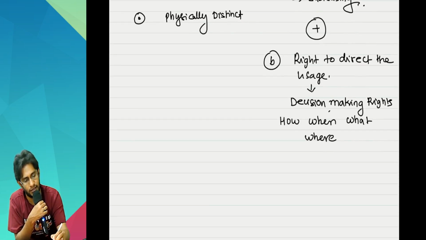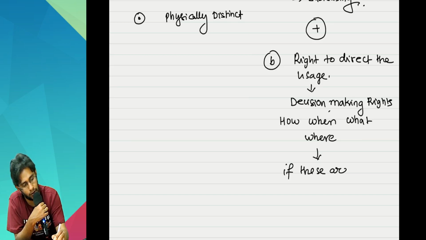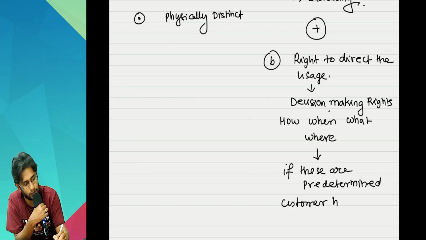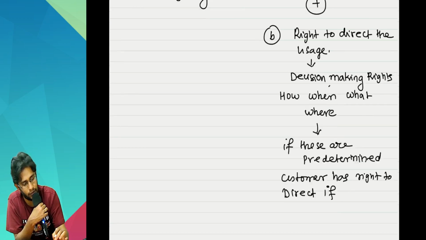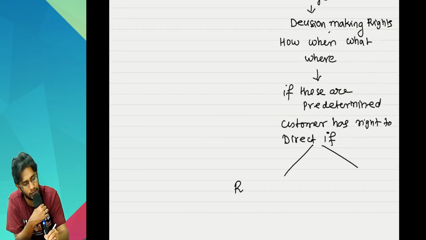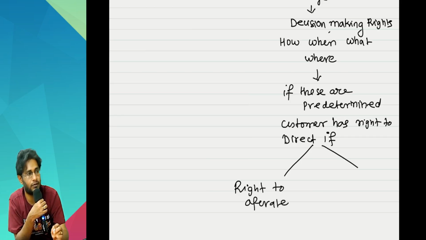Sir, if any of these are predetermined, then the customer has the right to direct if at least this fellow has a right to operate the asset.